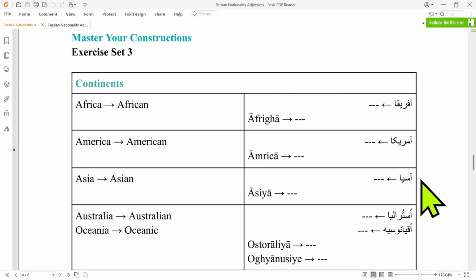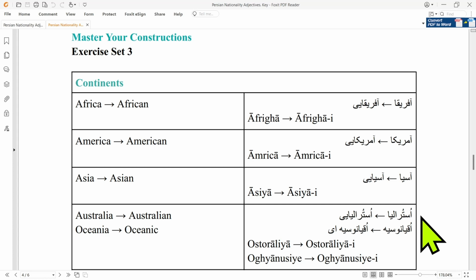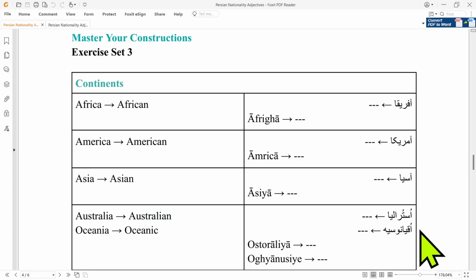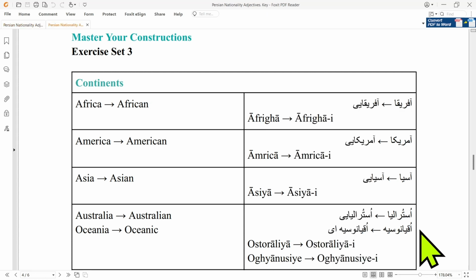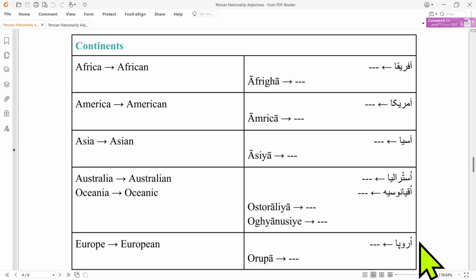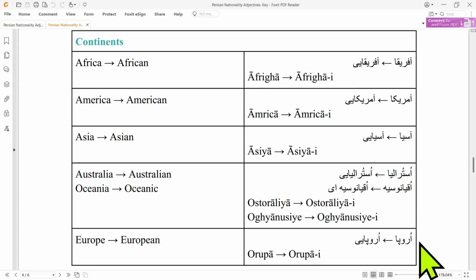Asia is Asia. So Asian would be Asiyai. For Australia, we have Australia or Australia. So Australian would be Australiai or Australiai. For Oceania, we have Oceanusiae. So for Oceanic, we have Oceanusiei. Although this one is not that common. And for Europe, we have Europa. So European would be Orupai.